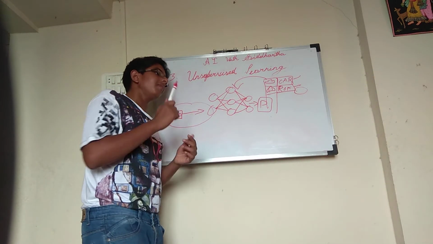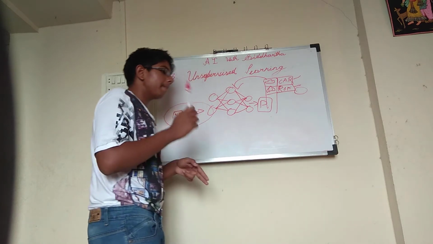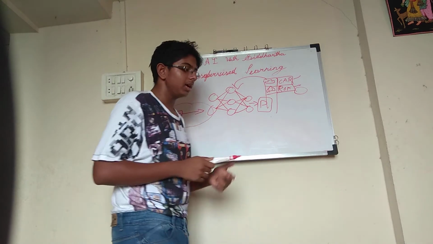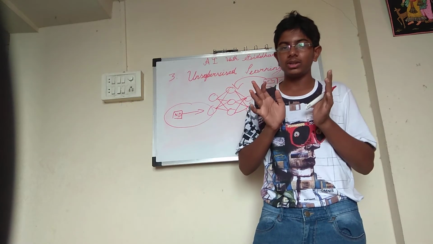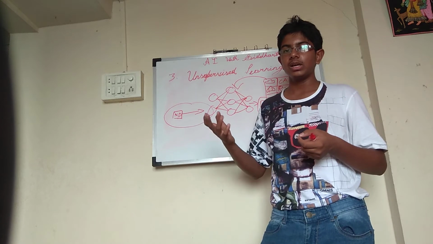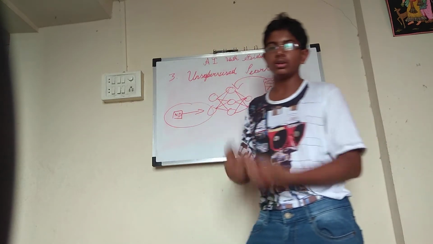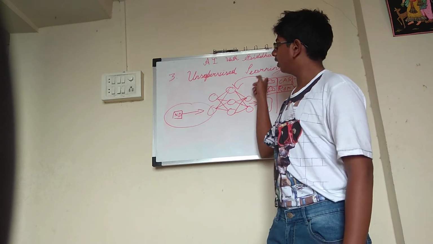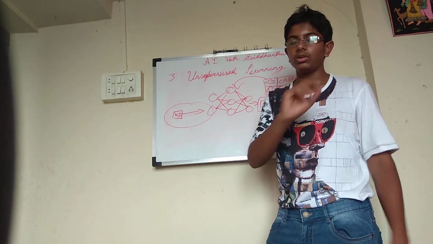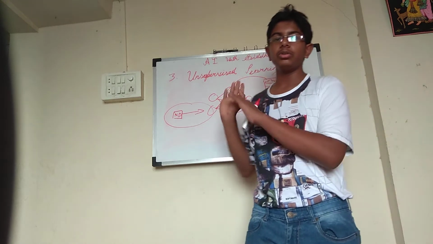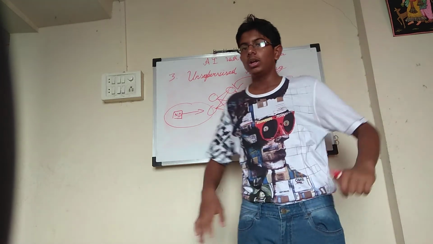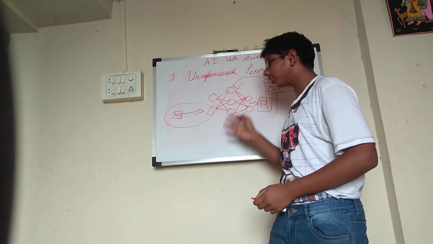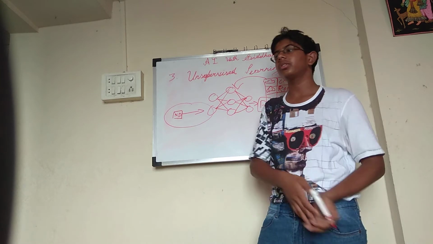Reinforcement learning is where the answer will not be known, but whatever the answer is, we will try to improve that. We will improve the reward signal to make a better prediction. And last but not the least, unsupervised learning, we don't know anything about the answer. That's why we use these kinds of models to predict if the answer is correct or not, if this object looks similar to this.